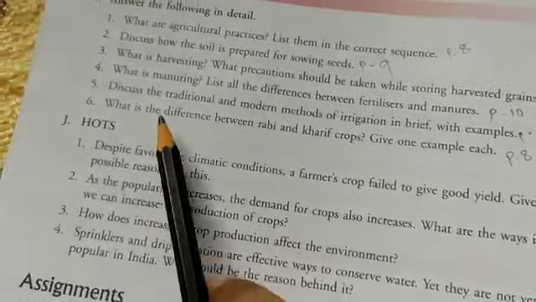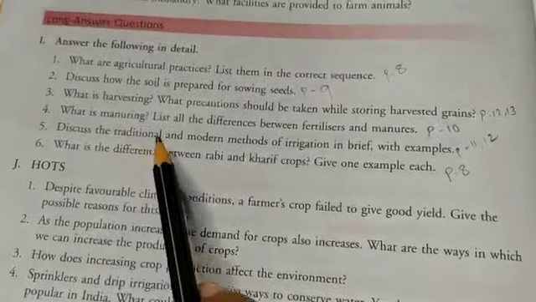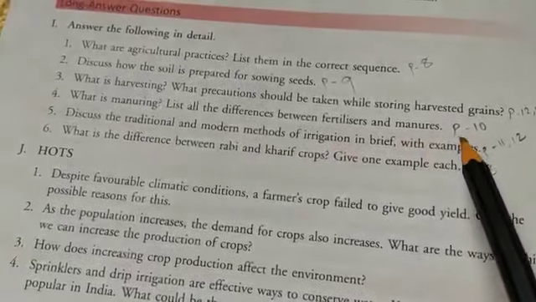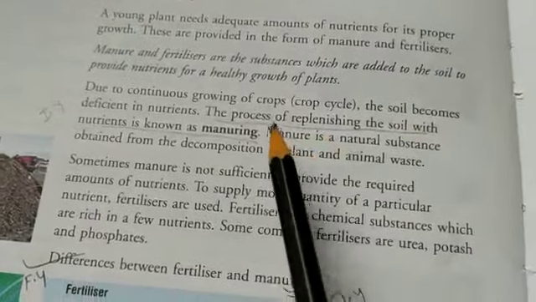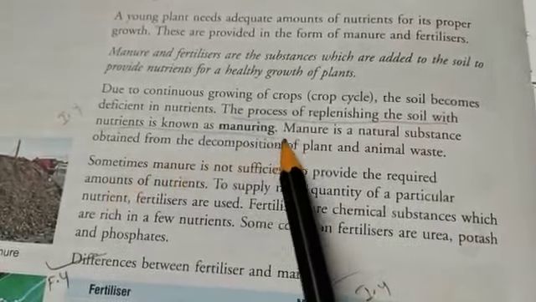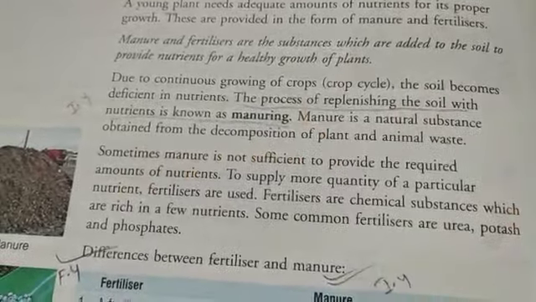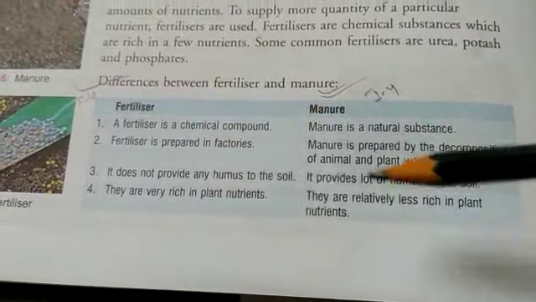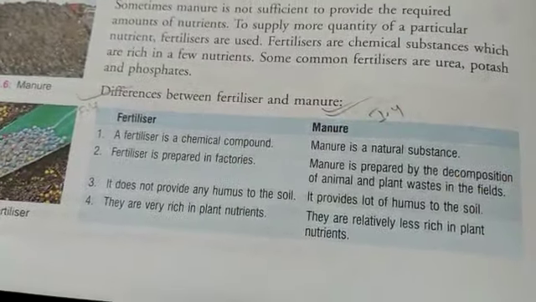Number 4, what is manuring? List all the differences between fertilizers and manures. Page number 10. Here the process of replenishing the soil with nutrients, that is known as manuring, and the differences of manure and fertilizer is also given in the same page, so you can write.